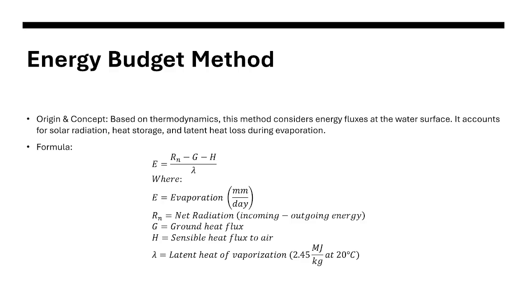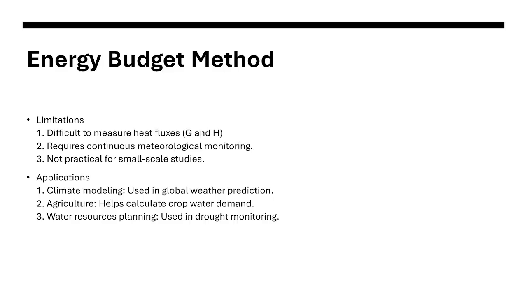G is your ground heat flux. H is the sensible heat flux of air. And lambda is the latent heat of vaporization, which is equal to 2.45 MJ, meaning million joules per kilogram at 20 degrees Celsius. Okay, so the limitations for our energy budget method include the difficulty to measure